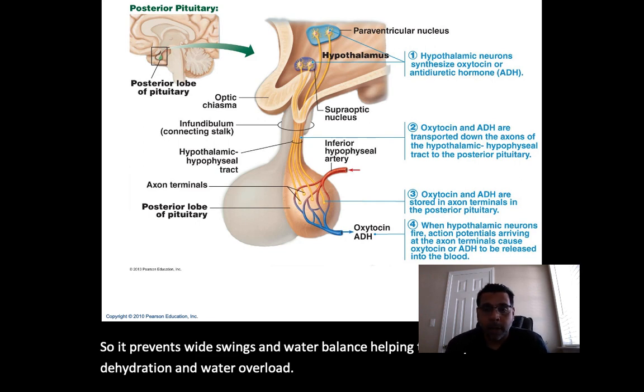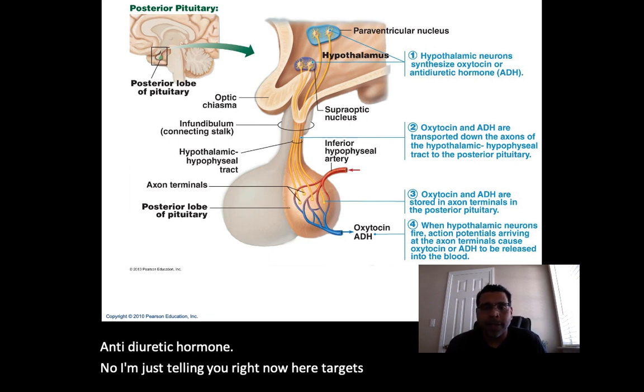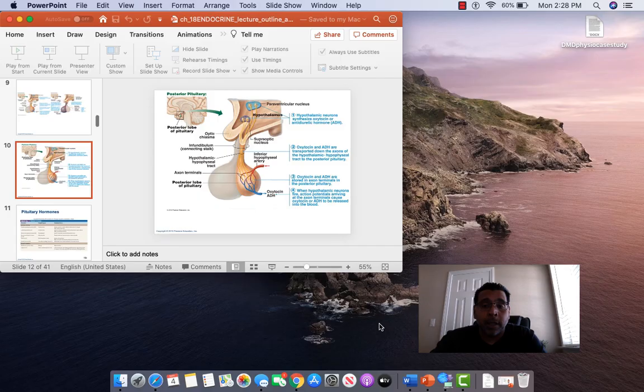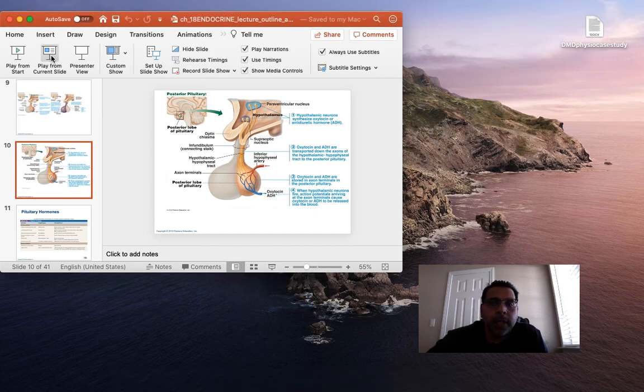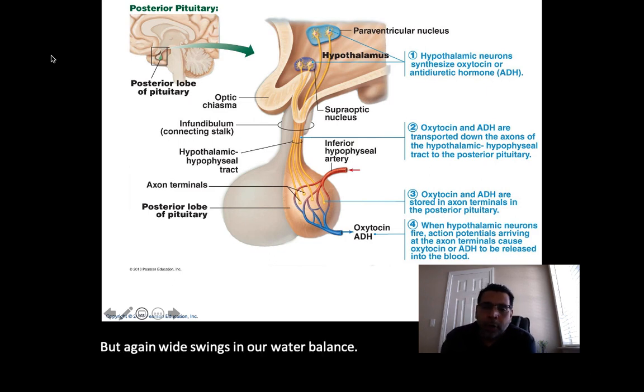Antidiuretic hormone. Now, I'm just telling you right now that it targets the kidneys, but as we progress, you'll know exactly where in the kidneys it's going to be targeting. Or you could know that now, but it's best to go through that and get it taken care of at this level as well. So ADH will prevent wide swings in our water balance. It helps us to avoid dehydration and water overload.